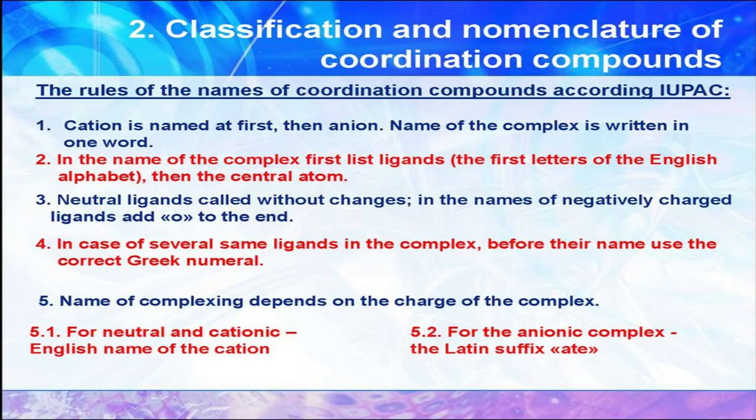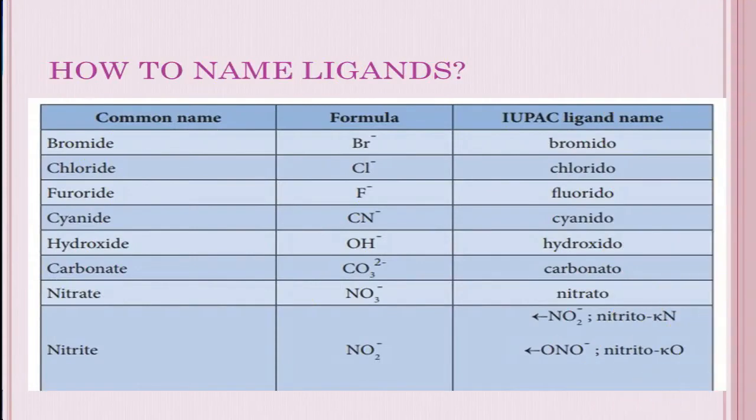Okay. And then there are three types of complexes we said. One is cationic, another one is anionic, and neutral complexes. For neutral complexes, there is no need to change any name. We can write it as such. Whereas for the cationic complex and anionic complex, there may be little changes. For the cationic complex also, you can write the English name as such. For the anionic complex alone, you have to write the Latin suffix ate. Next one is how to name ligands.